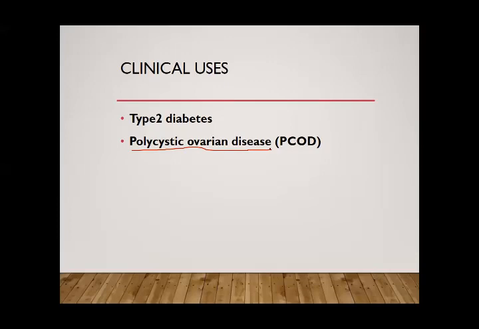It is characterized by insulin resistance, infertility, increased hair growth, and increased weight gain. All these things occur in polycystic ovarian disease, and so metformin can improve the weight gain, can improve the insulin sensitivity, and sometimes it may improve the infertility. So metformin can be used in polycystic ovarian disease along with type 2 diabetes.